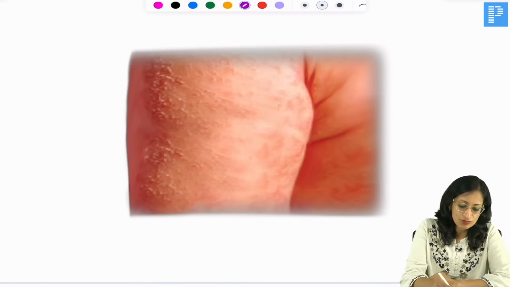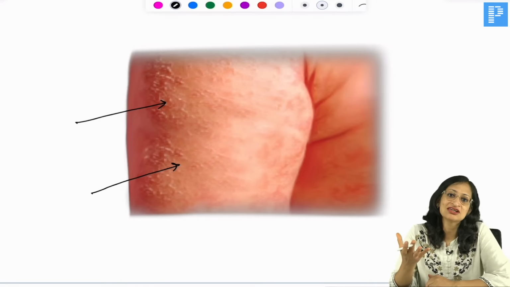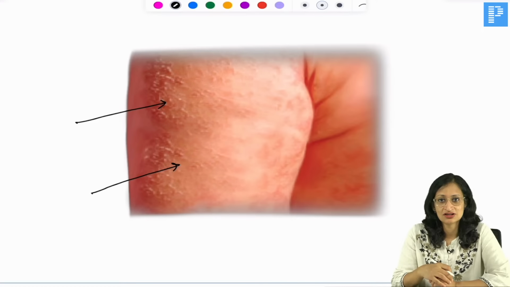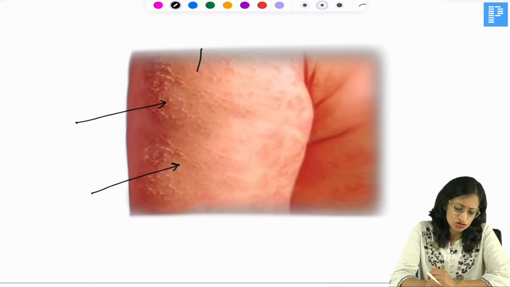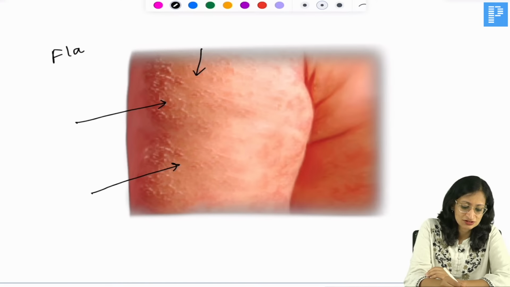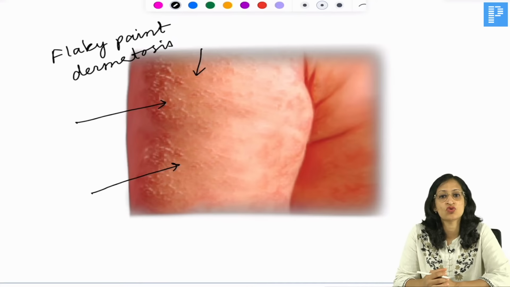What do you see here? So, these are some of the skin changes that you can see in a child with severe malnutrition. It just appears like some old buildings where the flakes of paint keep coming out. Similarly, here you can see that the skin is all peeling, right? So, it is called flaky paint dermatosis. It is one of the features of severe malnutrition mainly seen in kwashiorkor.